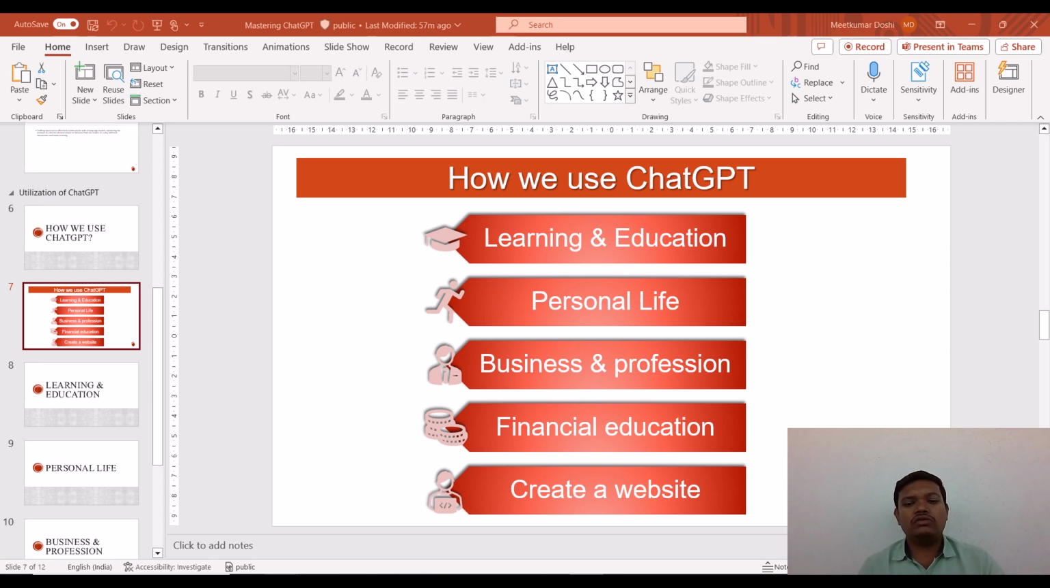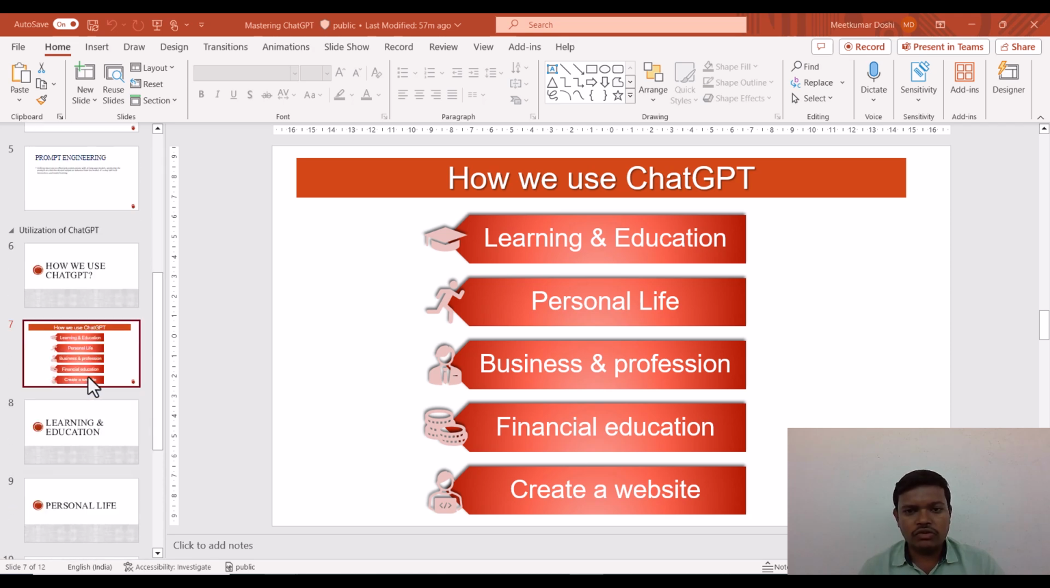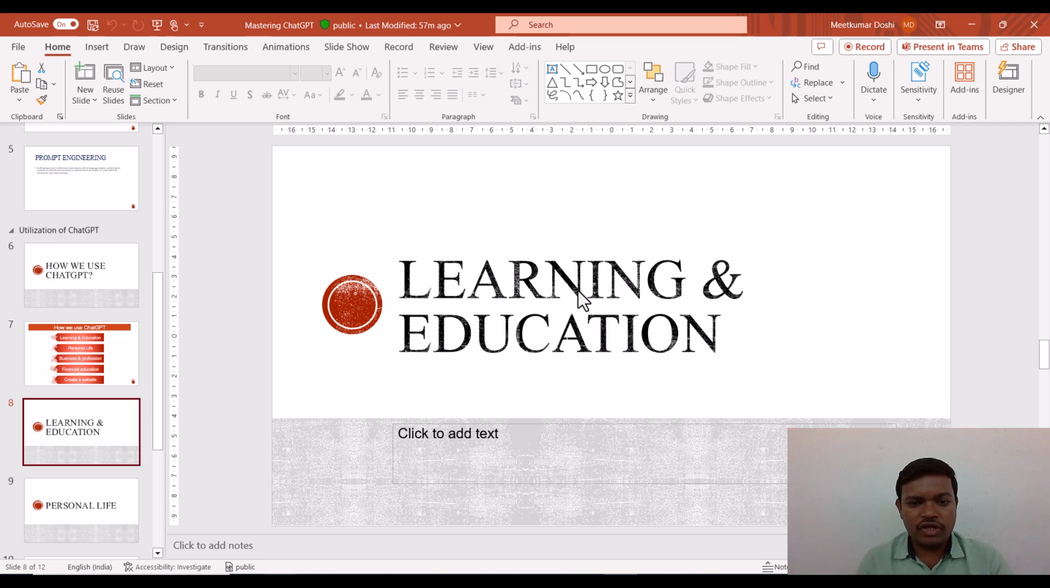Hello everyone. So in the last section we have created some parts of the presentation, and in the last tutorial we understood how we are going to use ChatGPT, including SmartArt, and we have created one of the best SmartArts. Okay. So now from this section onward we are going to understand learning and education, and what things ChatGPT can do.